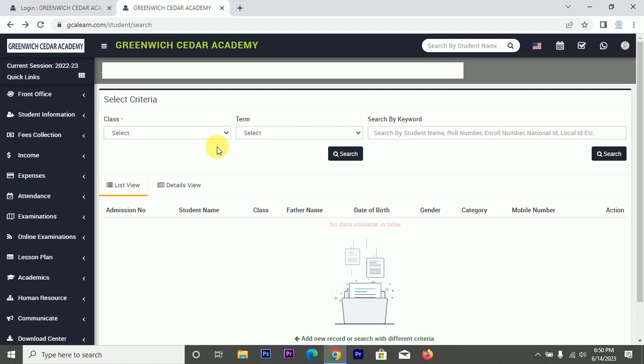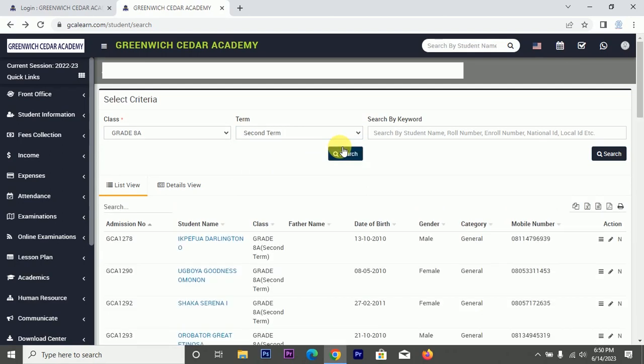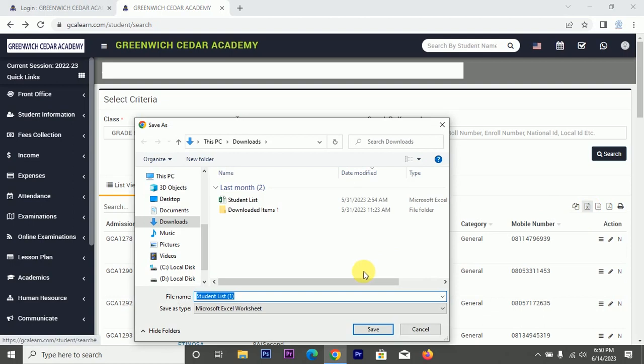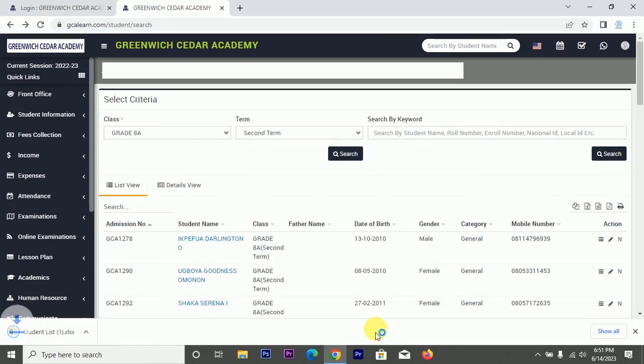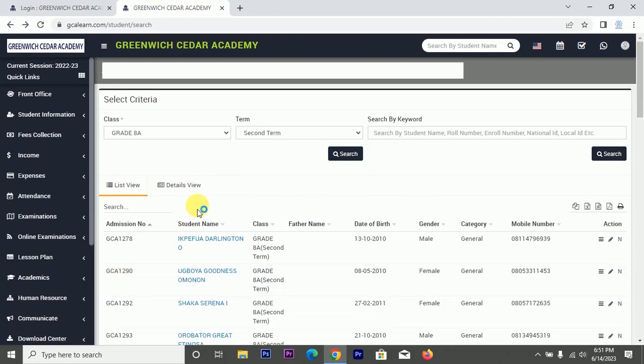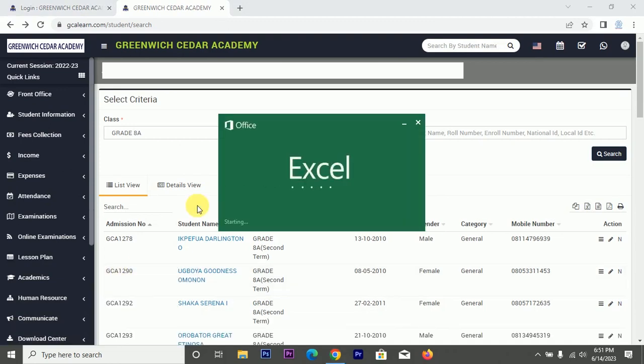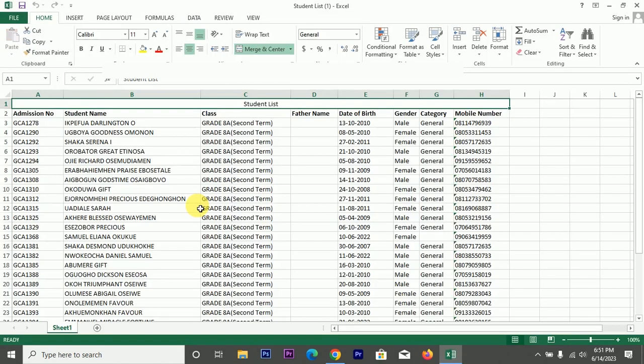Now another important thing you can do is for the students, okay, wait, I forgot something. Now once you have the student list like this, you can save it as a soft copy. You can save it, open it. Then that's it. It opens up in an Excel spreadsheet.